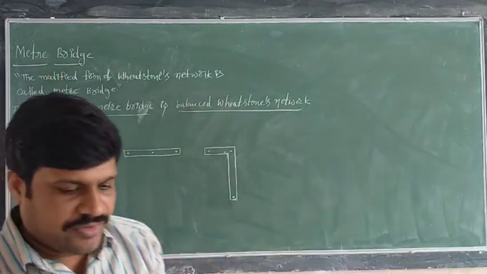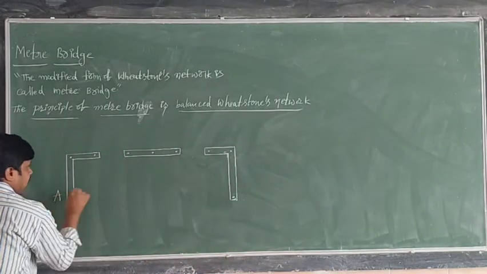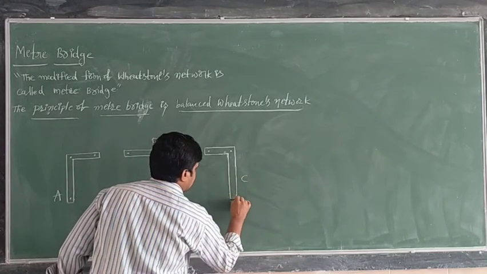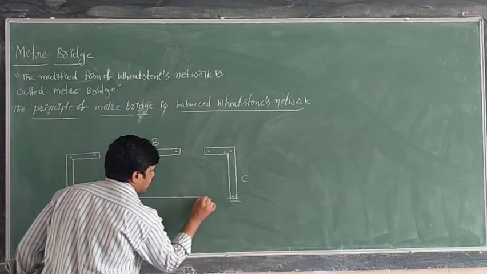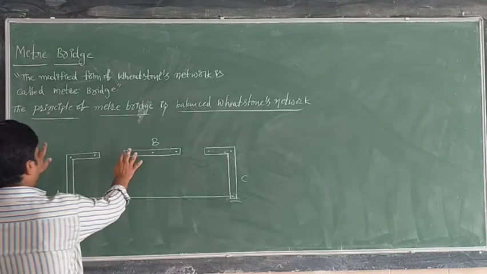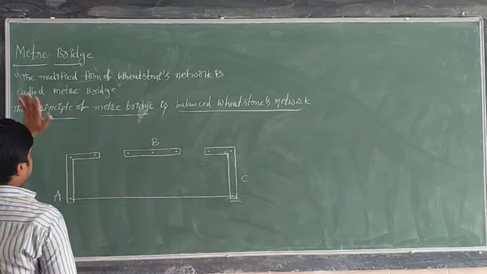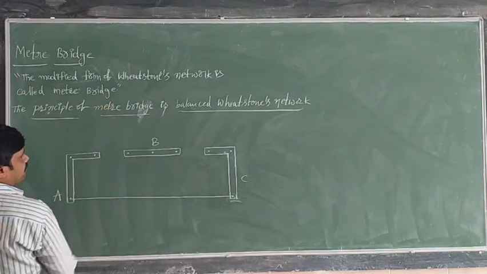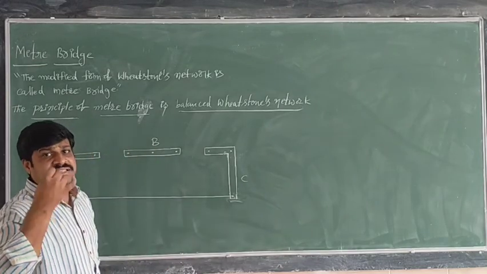A and C are both connected with a 1 meter length of wire, like this. In between A and B, the gap is called the left gap. In between B and C, the gap is called the right gap.